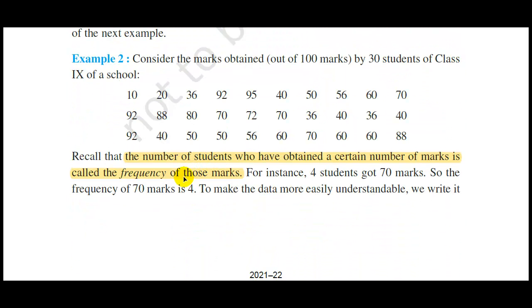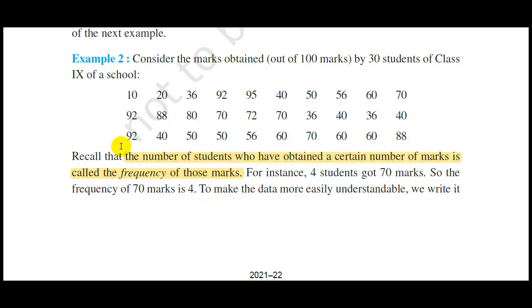So the next term we are going to study is frequency. To understand the word frequency, let us take this example. Here are the marks obtained by 30 students of class 9 out of 100 marks. Let us take for instance 4 students got 70 marks. As you can see from this data, out of the 30 students, 4 students got 70 marks. So the frequency of 70 marks is 4.